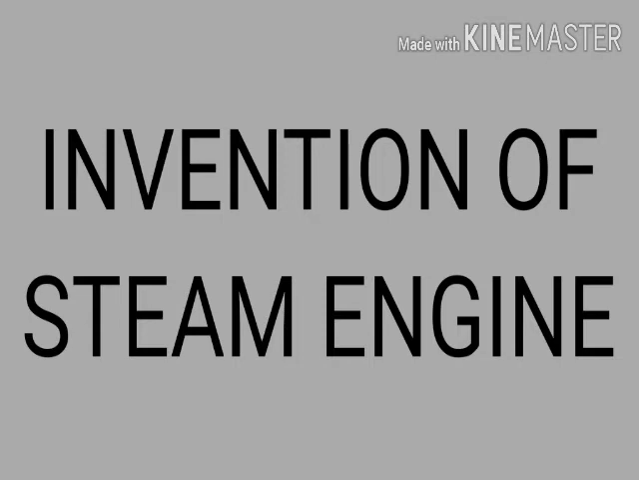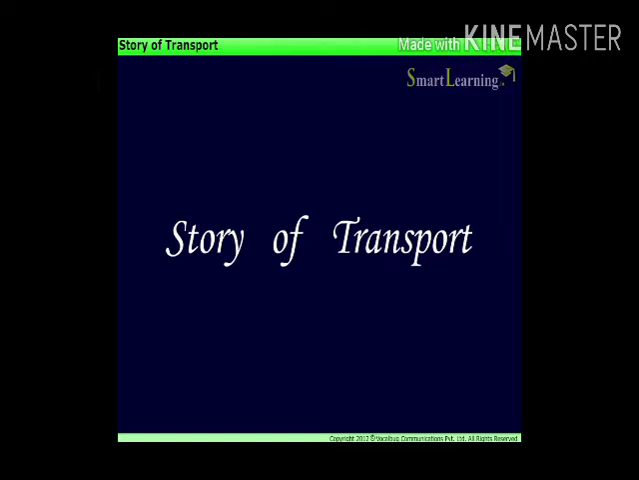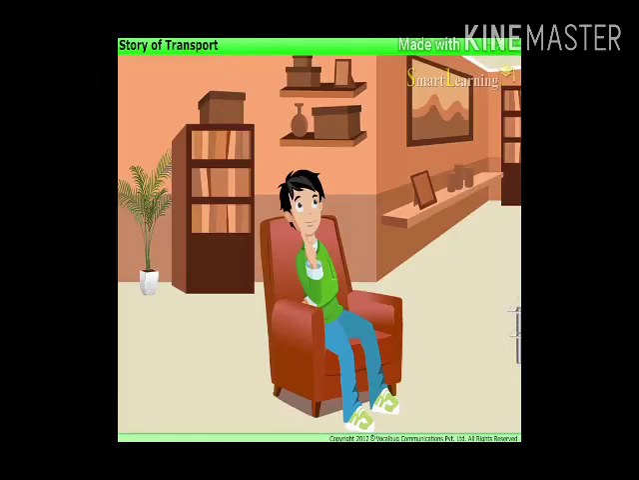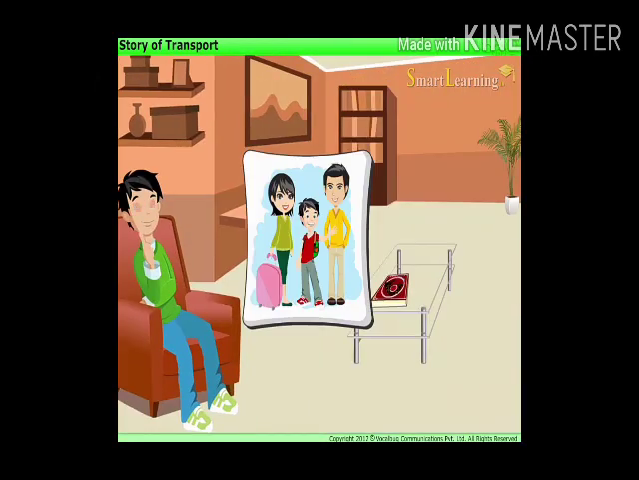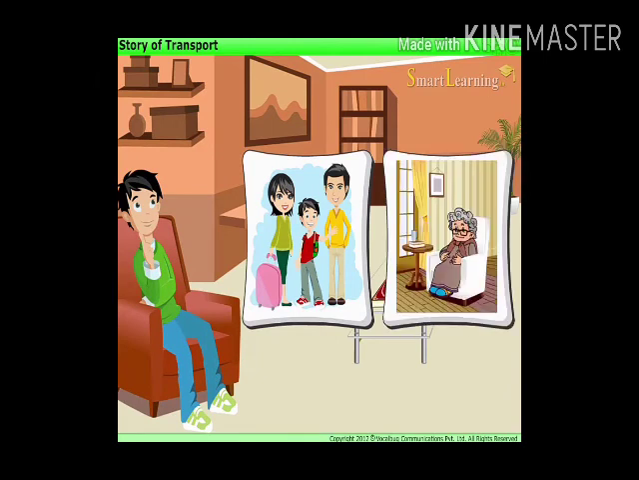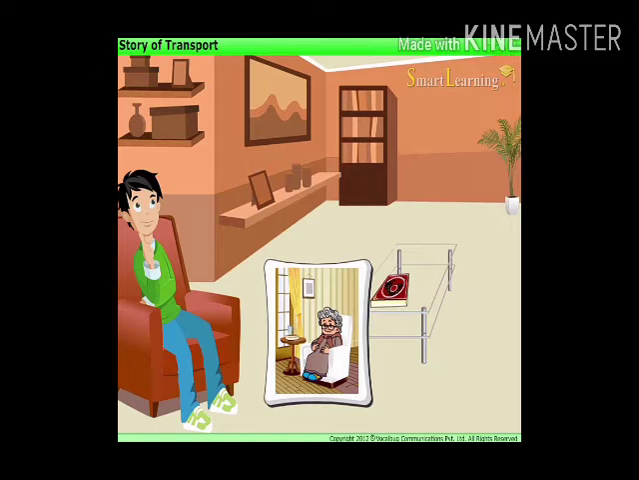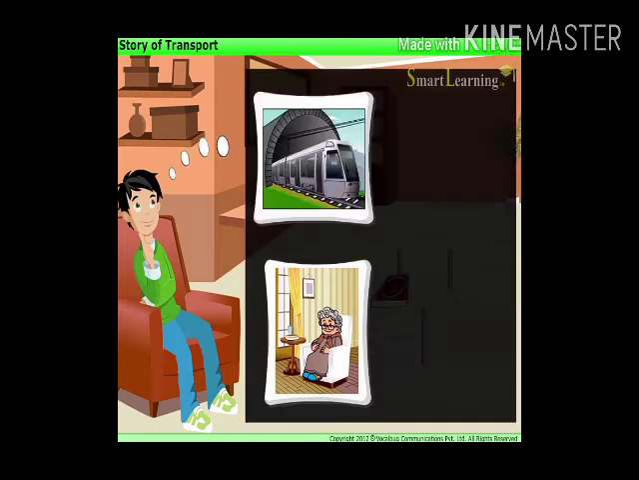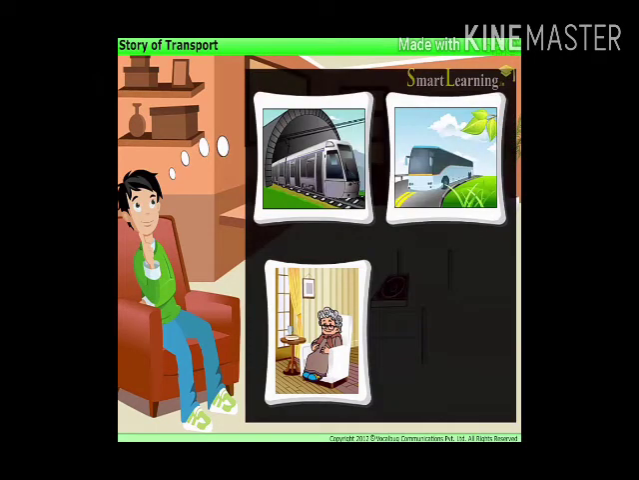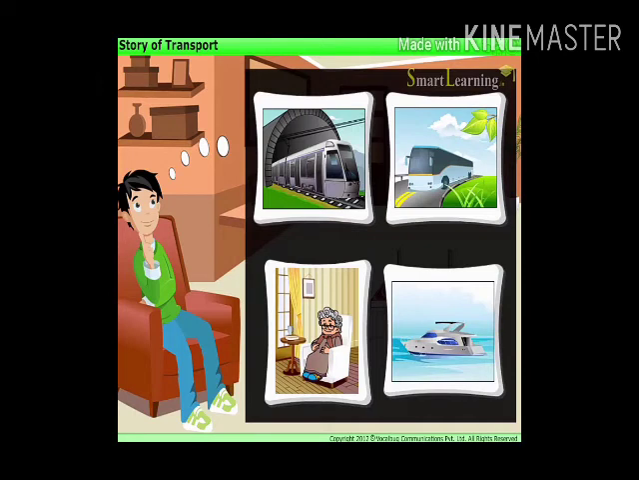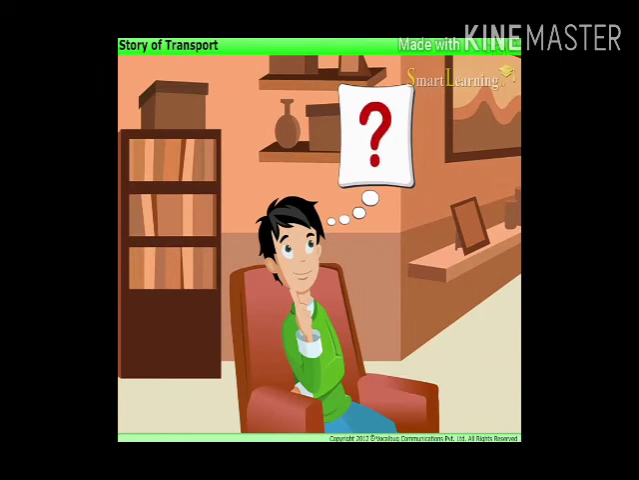Now see this video of transport. Last summer vacation, Sam, with his parents, had visited his grandmother's place. To reach there, they had to first travel by a train, then a bus, and then by a boat. He wonders how ancient people moved from one place to another when they did not have any means of transport.